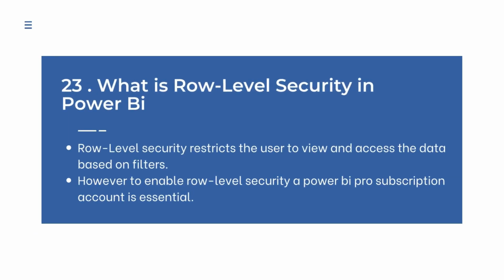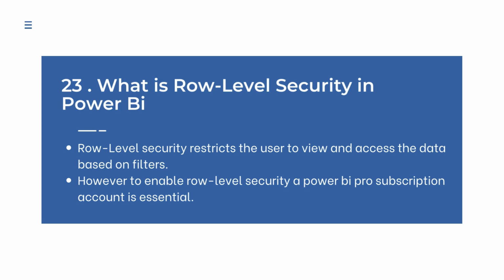What is row level security in Power BI? So, row level security restricts the users to view and access the data based on some filters. It means suppose we have created a dashboard for a particular organization, for example Mindtree, and it has different departments, like finance department, HR department, marketing department.